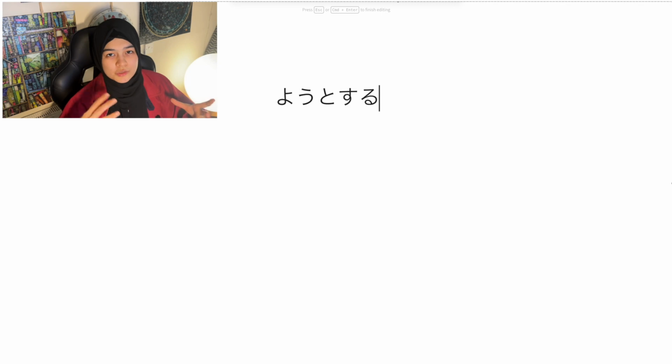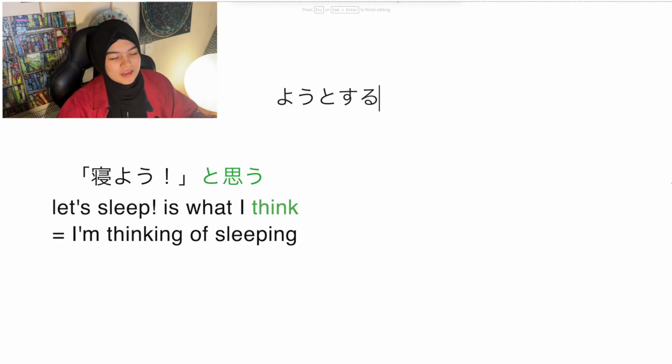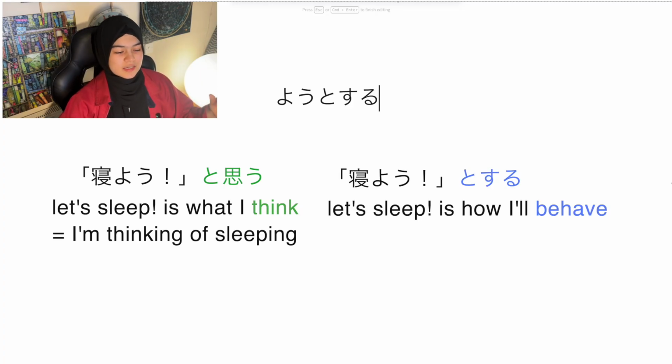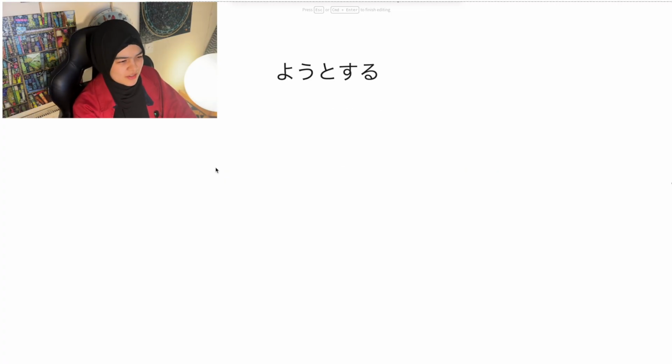So because ようとする uses the volitional form, like 寝ようとする, you can think of it like how I explained the 寝ようと思う. 寝ようと思う. Let's sleep is what I think. So in the case of する, it's to do or to behave in a certain way. So that means let's sleep is how I'll behave, which translates to I'll try to sleep. Does that make sense? Let's try making a few sentences.